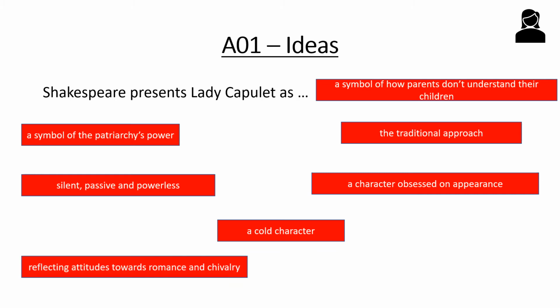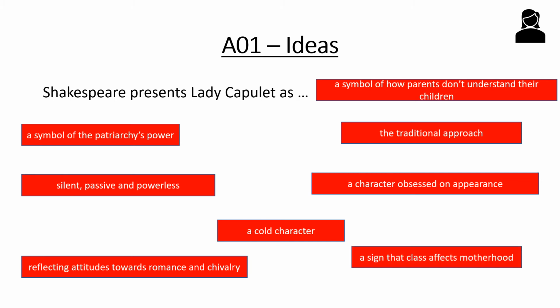But she also reflects attitudes towards romance and chivalry, and how she views Paris. But also she could be a sign that class affects motherhood. And if we compare her to the nurse, we see two different types of motherhood, and the different position in class affects how much of a mother you actually are.